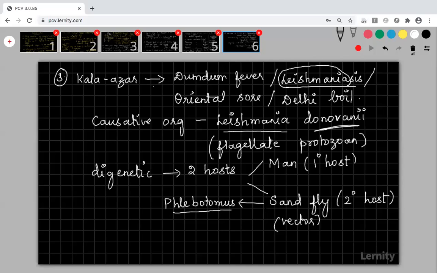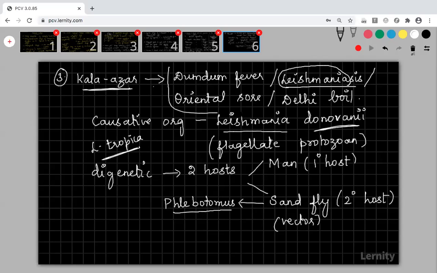So the other species of Leishmania which causes this disease, one more species I will tell you. Actually the main thing is Kala Azar. Okay, so Leishmania tropica can also cause the disease. Okay, Leishmania donovani, Leishmania tropica. That's it. That's all about your Kala Azar disease. You need not know any other information about this Kala Azar disease. This is enough for this.